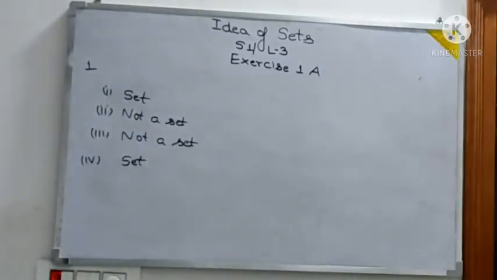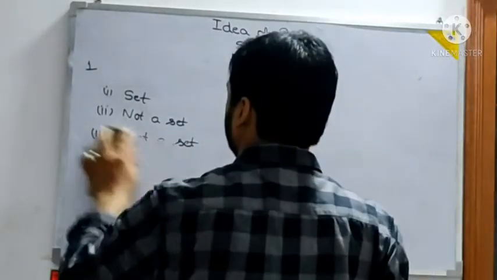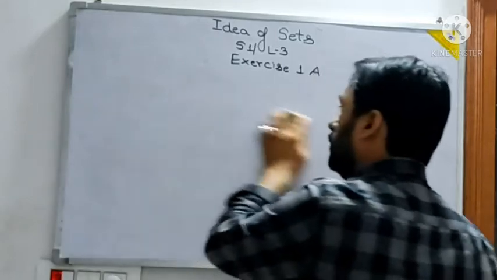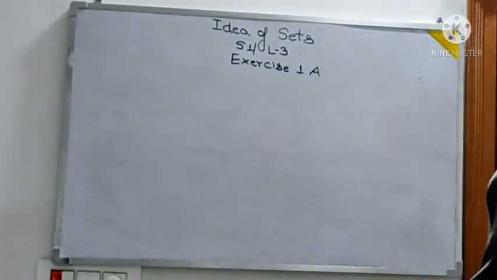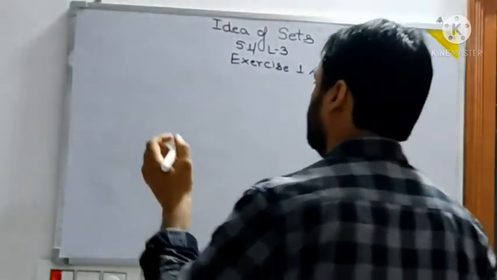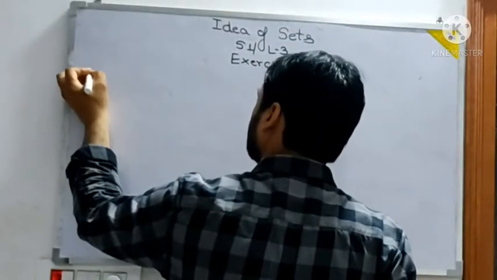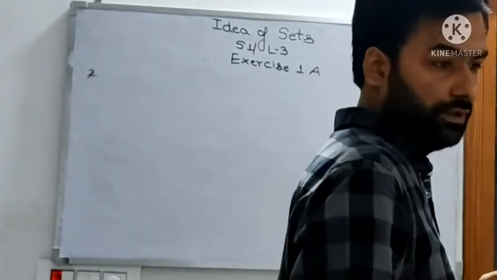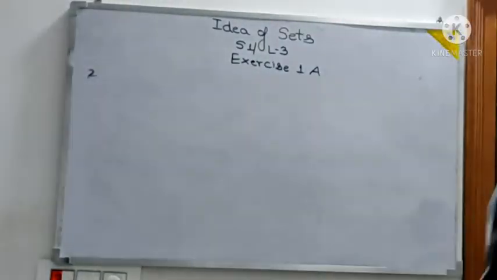Question number 2 says, which of the following statements are true? If A is equal to 1, 2, 3, 4, 5, 6.